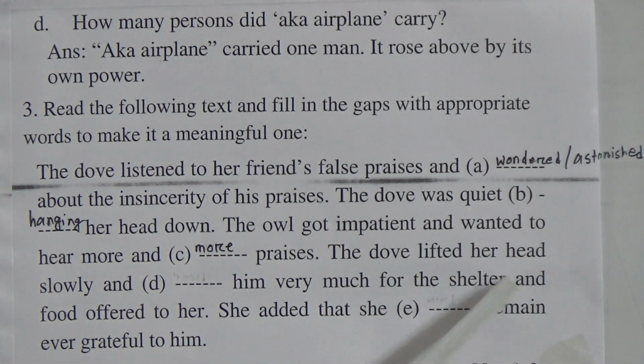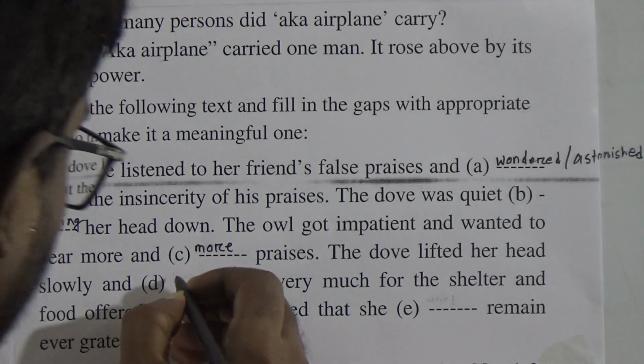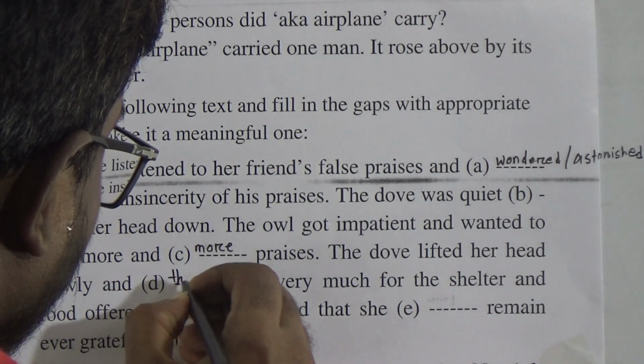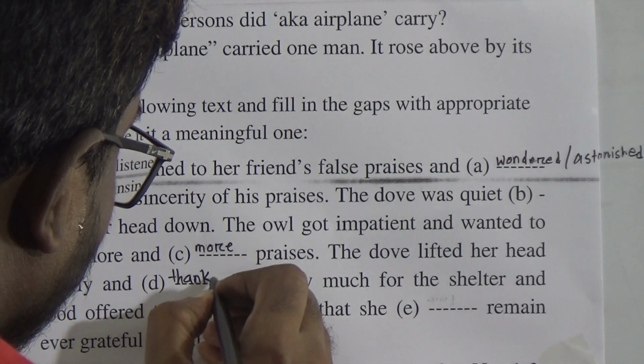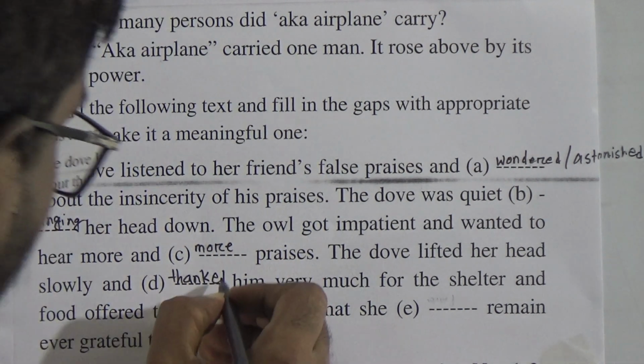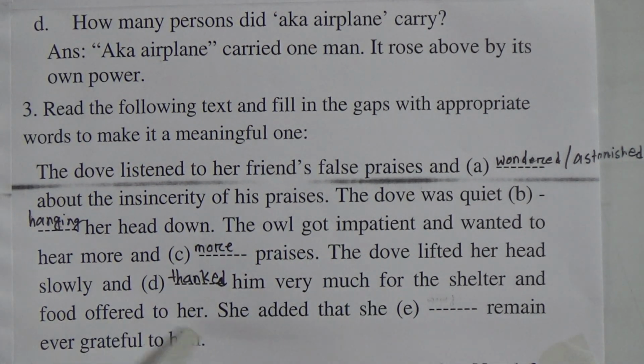The dove lifted her head slowly and thanked him very much. I told you the dove is a sincere character, an honest character also. And "thanked", past tense, very much for the shelter and food offered to her. She added that she would remain ever grateful to him. "She would remain."